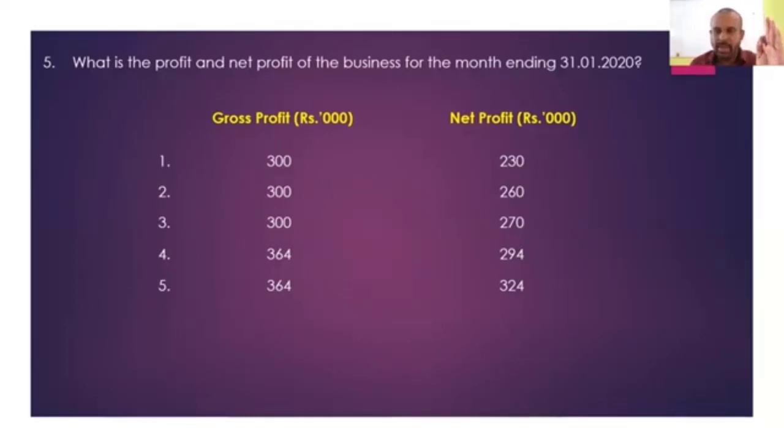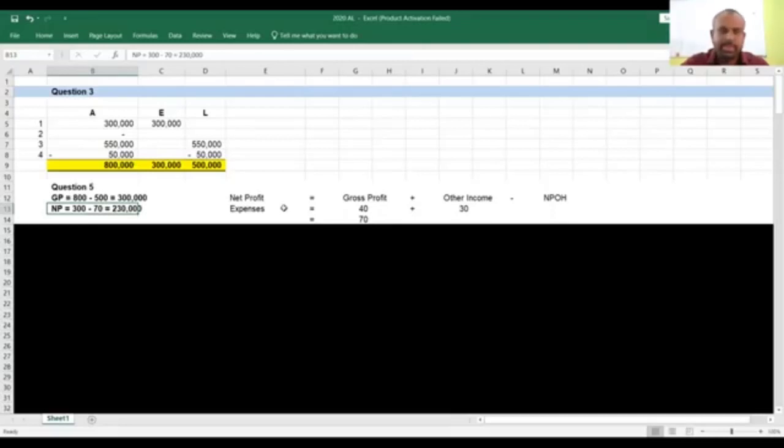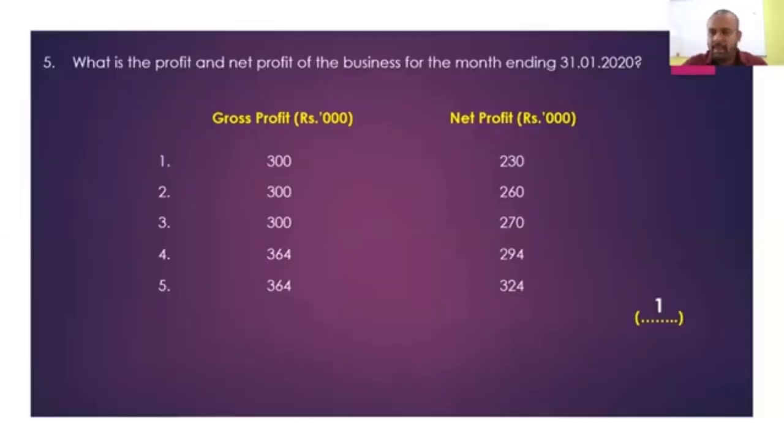Your gross profit was 300,000. From that 300,000, you subtract the expenses of 70. Then your net profit was rupees 230. So then which one was the correct answer? Answer number 1 is the correct answer for question number 5.